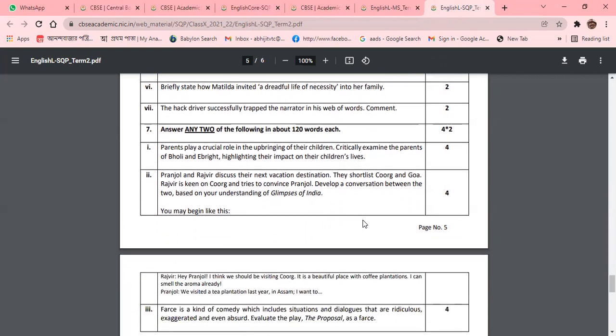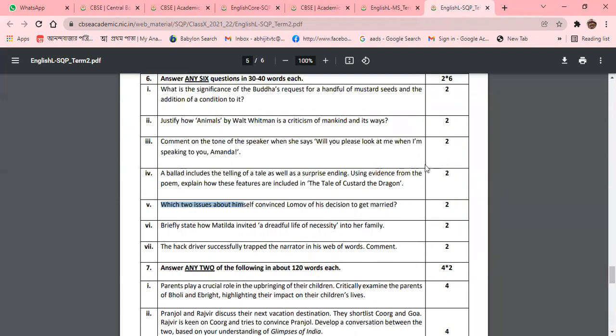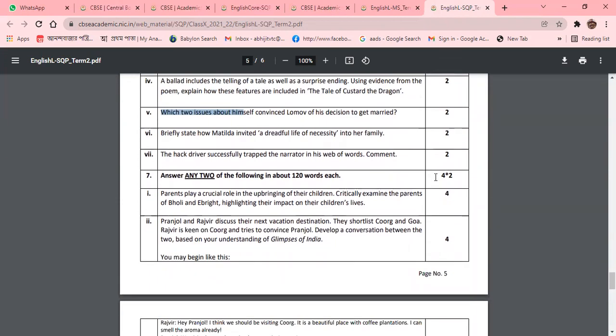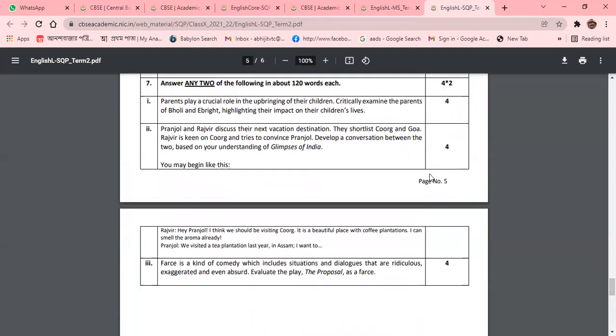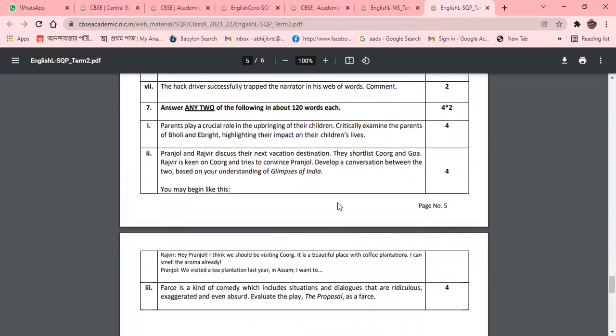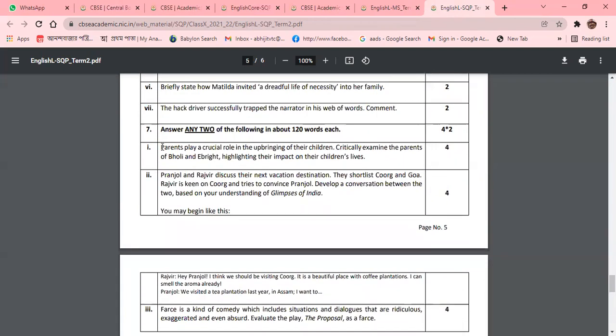Now we are coming to question number 7. You can see that 120 words will be there, and that will carry 4 marks. Here in this question, earlier questions carried 2 marks, and now 4 marks will be carried here. Here you can see the first question: Parents play a critical role in the upbringing of their children. Critically examine the parents of Holly and Ebride, highlighting their impact on their children's lives.